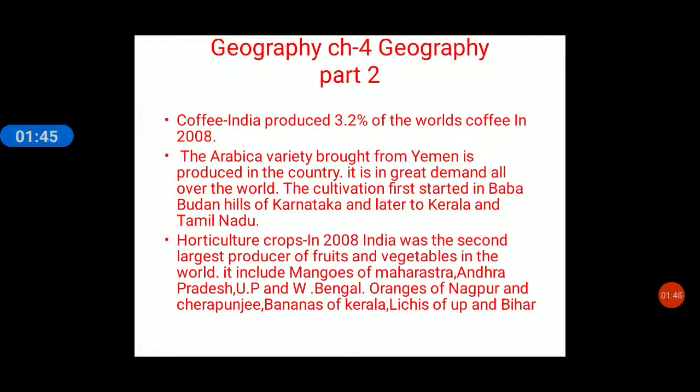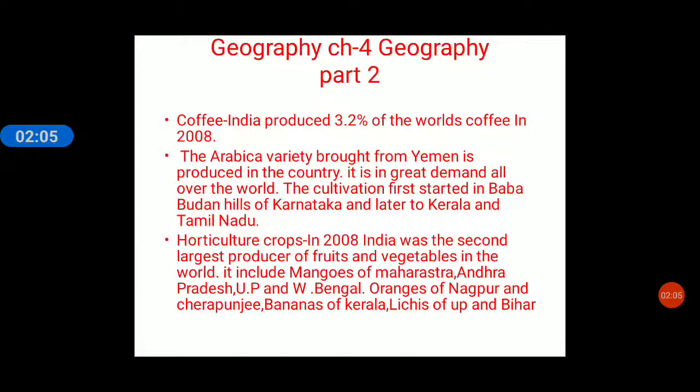We have done up till tea. Tea and coffee are the two important beverages of India. Beverage crops are those which are used as a drink. So tea and coffee are the two important beverage crops. We have done about tea. Tea is a plantation crop. Now coffee. Coffee is also a plantation crop.